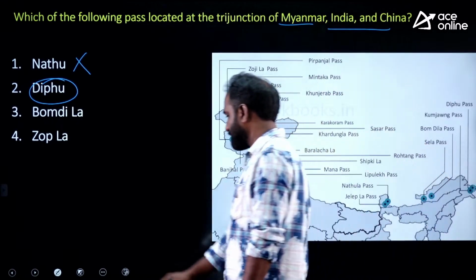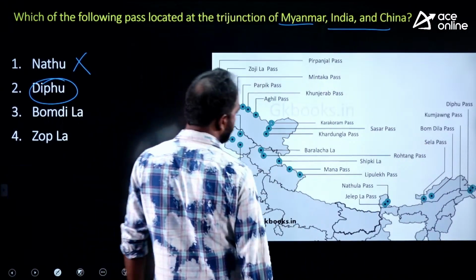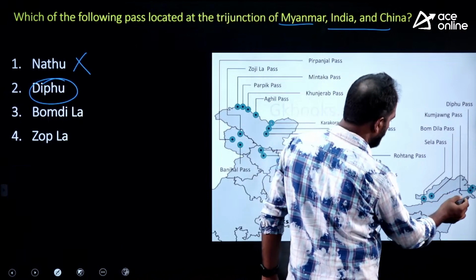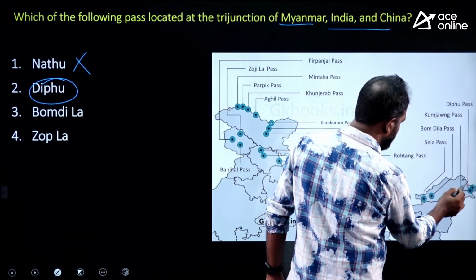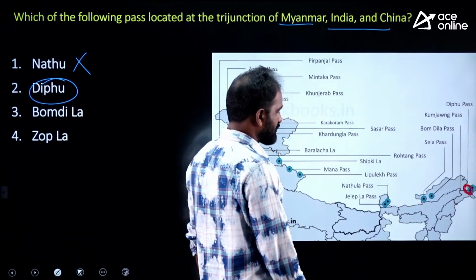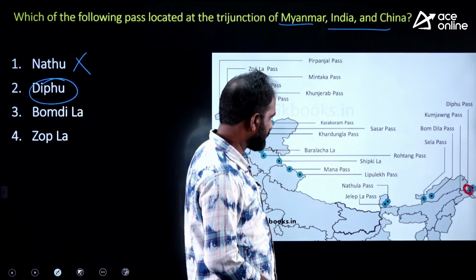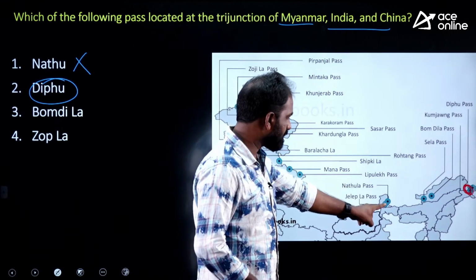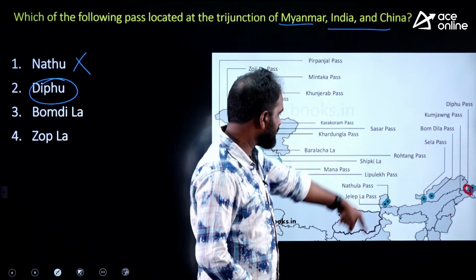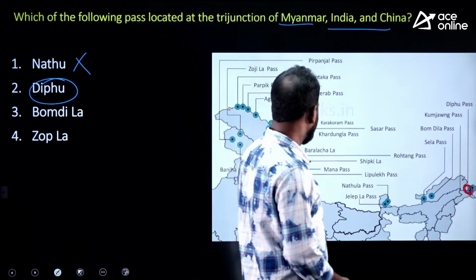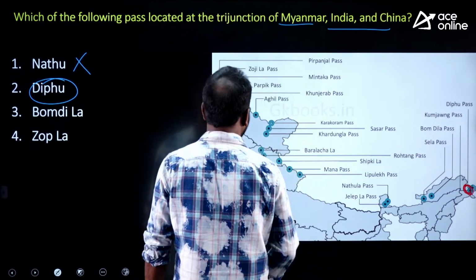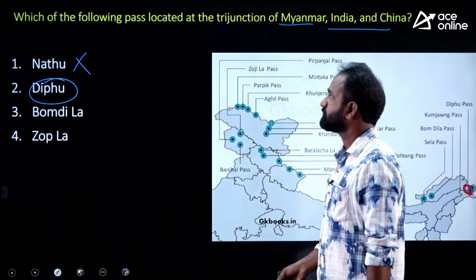So look at this map, then you can understand. Of course, here the pass was mentioned, which is the tri-junction of India, China and Myanmar. Here the Nathula Pass, which is in Sikkim, connects India and China. Everyone knows that.